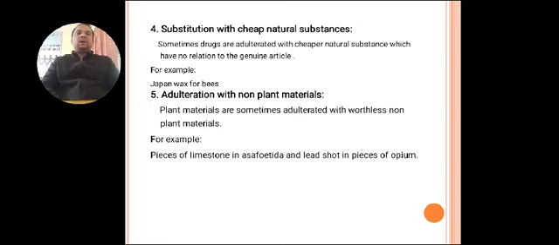Fifth one, adulteration with non-floral material. Plant materials are sometimes adulterated with worthless non-plant material. For example, pieces of limestone in asafoetida and lead salt in pieces of opium.